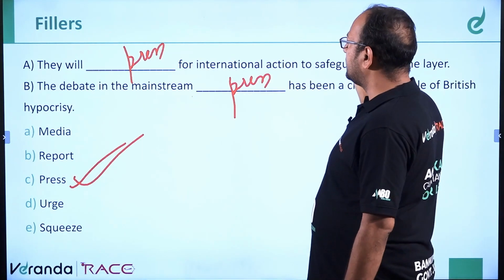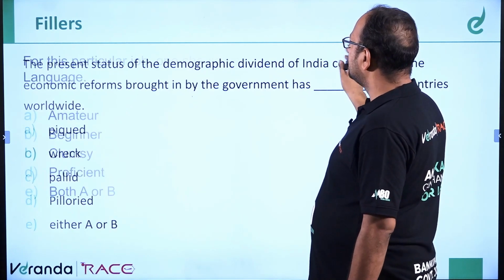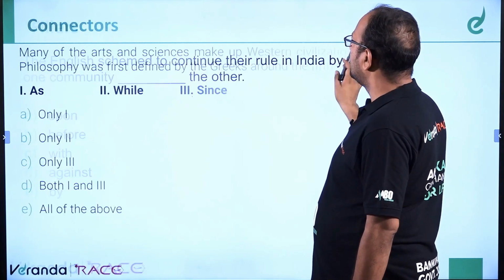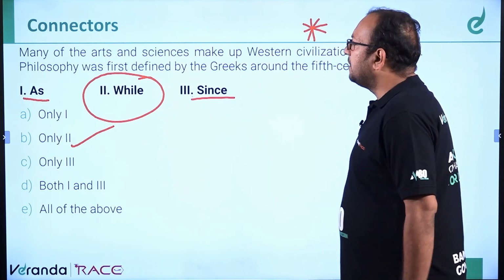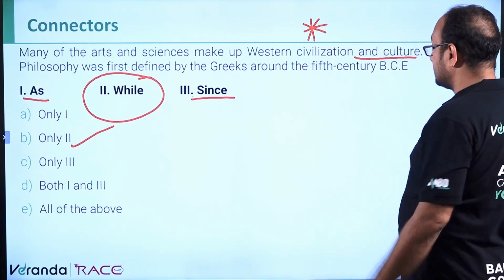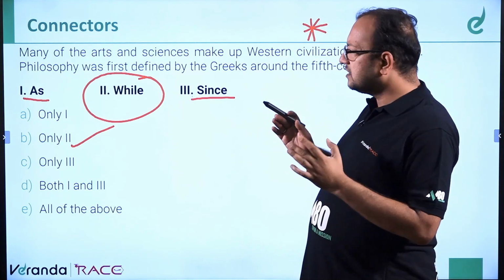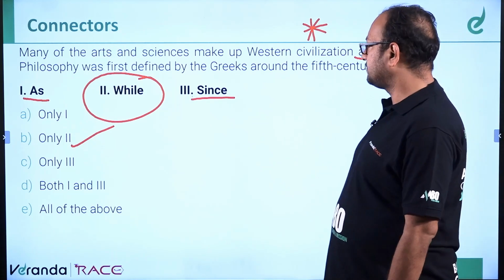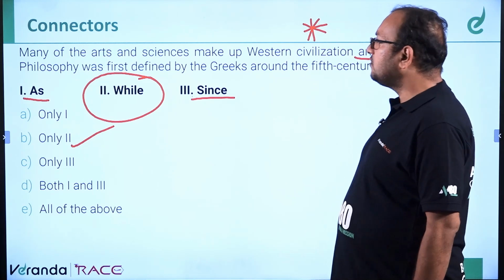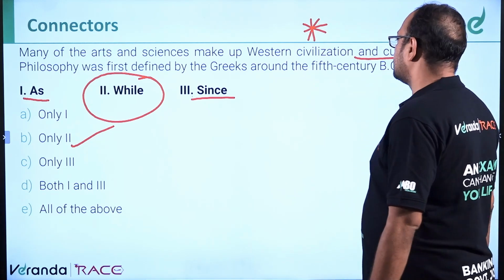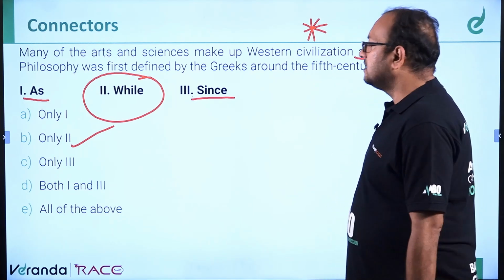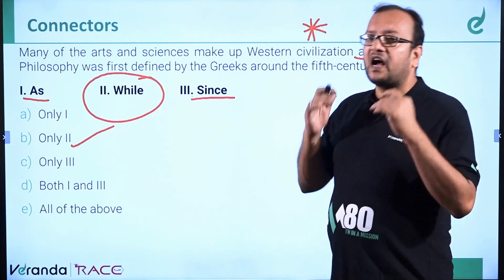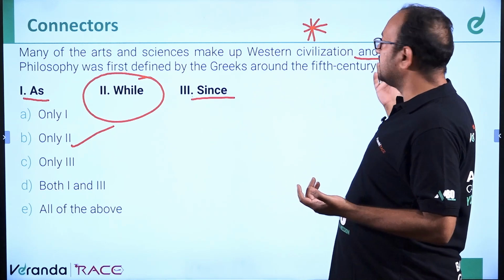So we'll move to that question which we had marked. Okay, this was the question. Many of the arts and sciences make up Western civilization and culture. Philosophy was first defined by the Greeks around the 5th century BCE. So philosophy is one of the arts and sciences that made Western civilization and culture.